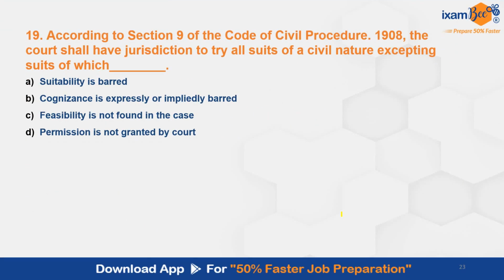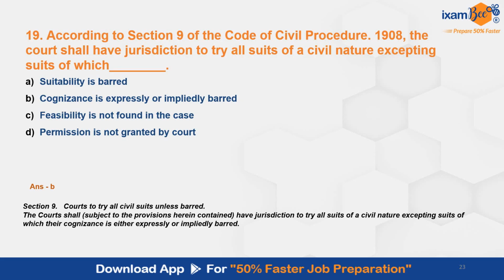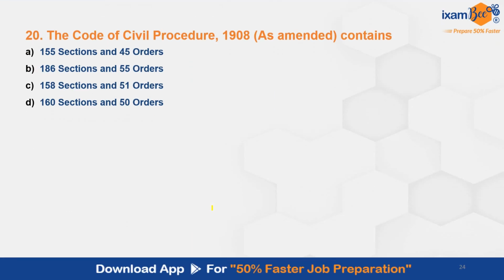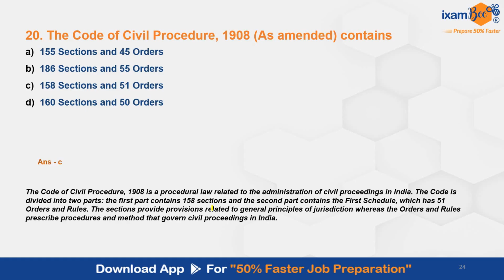Then question number 19. According to section 9 of CPC, the court shall have jurisdiction to try all suits of a civil nature excepting suits of which, the correct answer here is B, cognizance is expressly or impliedly barred. This is section 9, courts to try all civil suits unless barred. Then question number 20. The Code of Civil Procedure as amended contains how many sections and orders? The correct answer here is C, 158 sections and 51 orders.